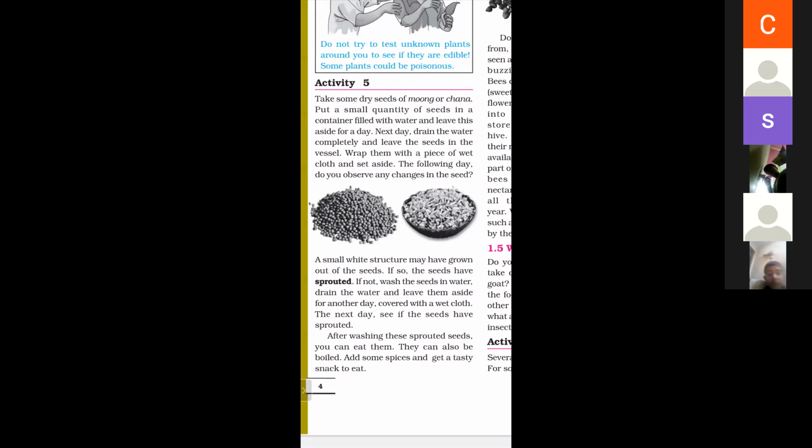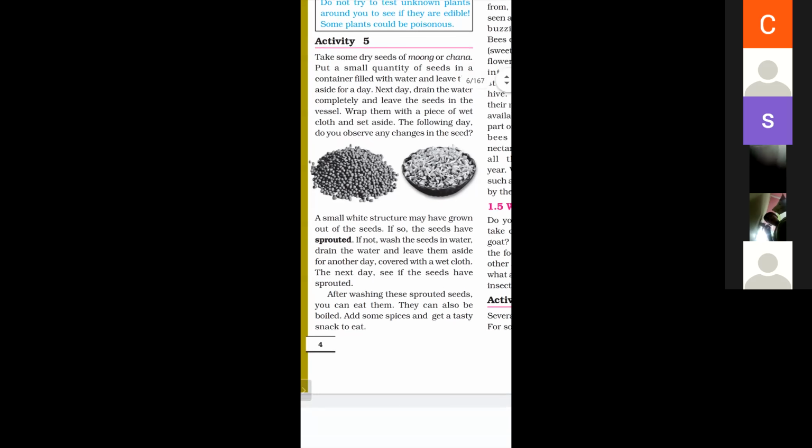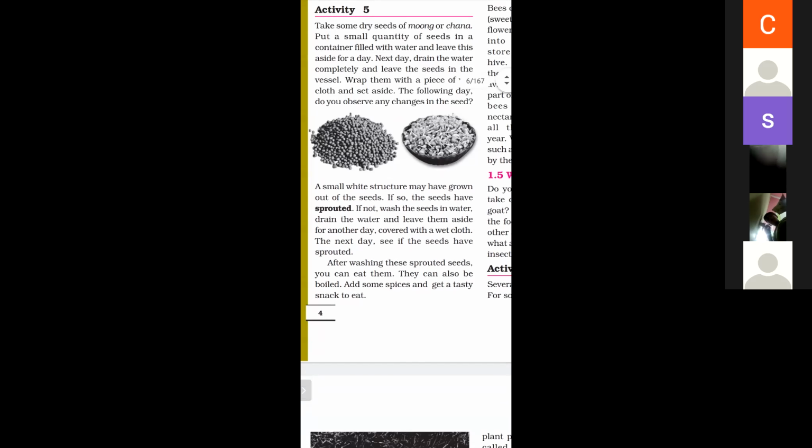On the following day, a white structure comes out in the moong. A white structure may have grown out of the seeds, and those seeds have sprouted. If not, wash the seeds in water, drain the water, and leave them aside for another day covered with a wet cloth. The next day, the seeds have sprouted.